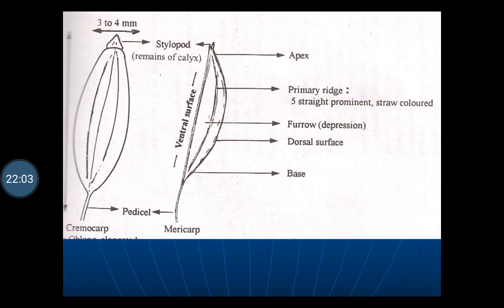So in this picture you can see that at the top the stylopod is present. Then these are the ridges which are present on the surface, which are called the primary ridges. These primary ridges are 5 in number. At the bottom you can see a pedicle is present. The fruit is an entire cremocarp, and when we press this cremocarp, it gets divided into the mericarp. So this is the apex, that is, the stylopod is present at the top.